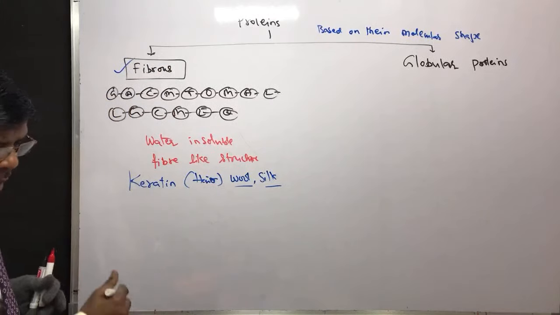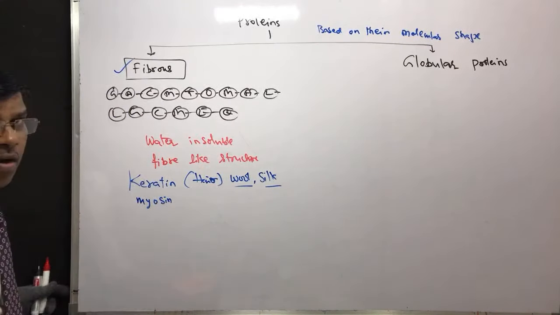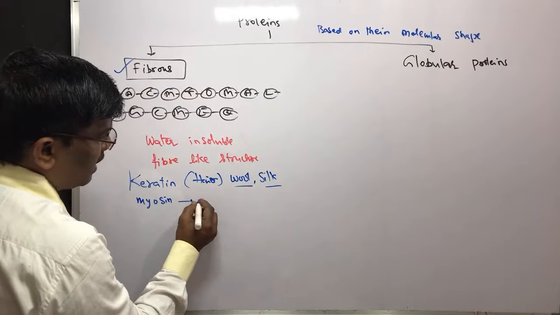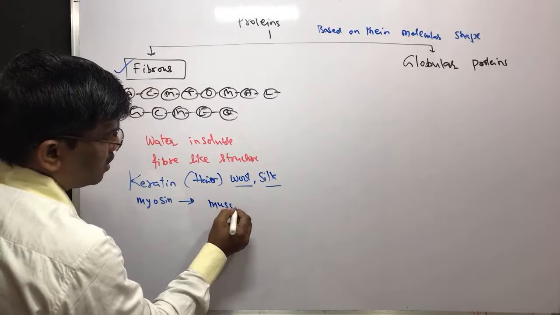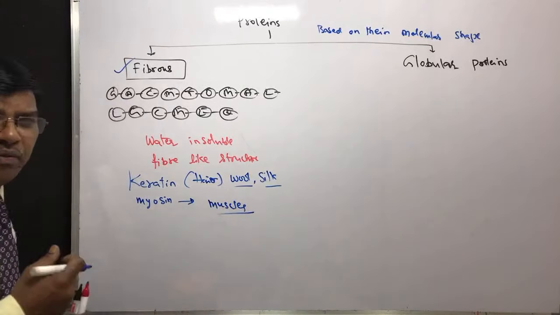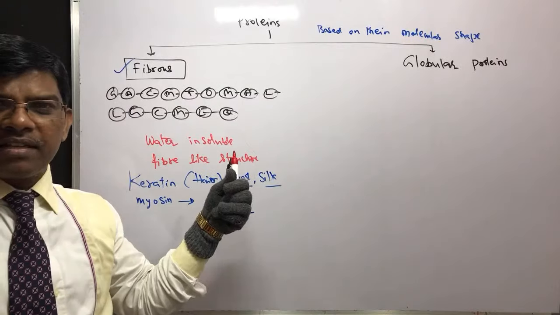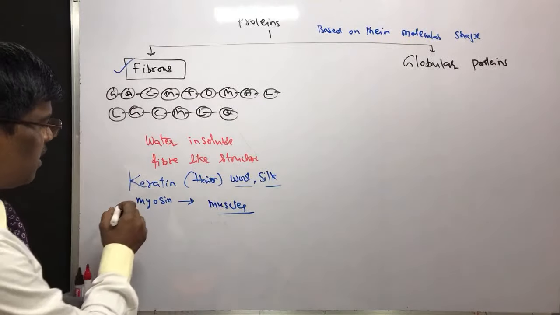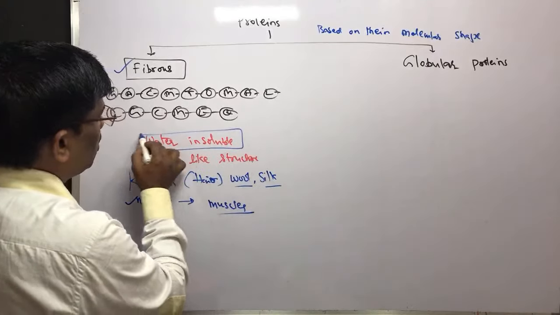And the other one is myosin. Myosin is the name of a protein which you will find in muscles, fibrous muscles. When you are eating meat, the fibrous-like structures in the meat are nothing but myosin. So this is water insoluble.